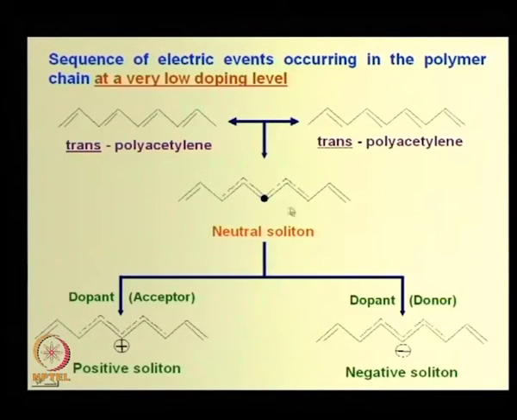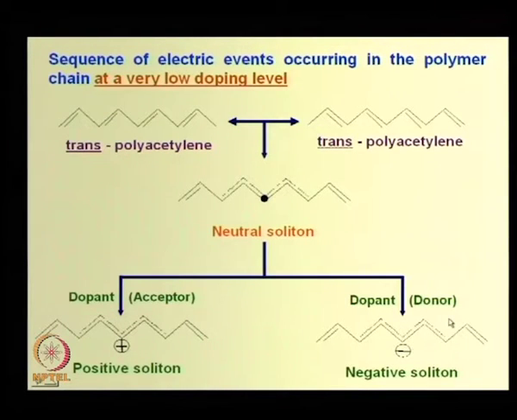All right. So, this is called neutral soliton, a charge defect with no spin. Then donor, acceptor: if this acceptor takes some quantum of electron from the polymer, some positive center will be created.